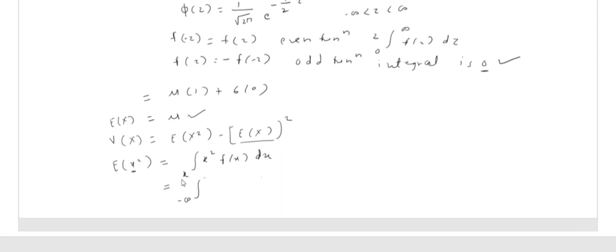Now I can put the values. We can have the range as minus infinity to infinity, then x square as it is, and f of x is 1 divided by root 2 pi sigma e raised to power minus half, then x minus mu upon sigma, bracket square, dx. Here we only replace the range and the value of f of x.